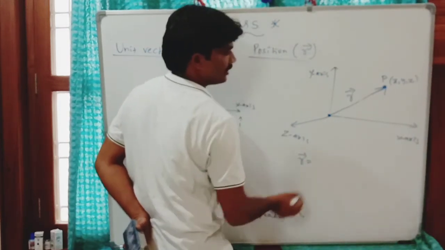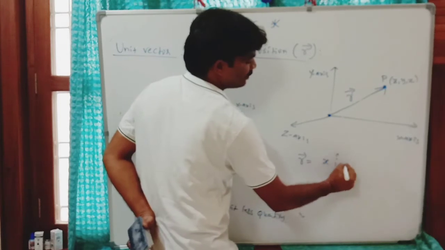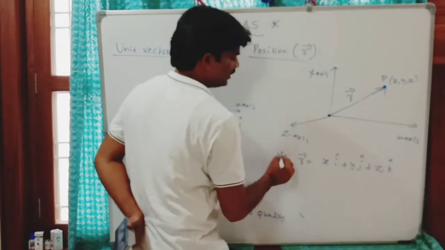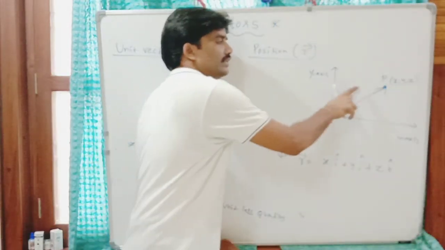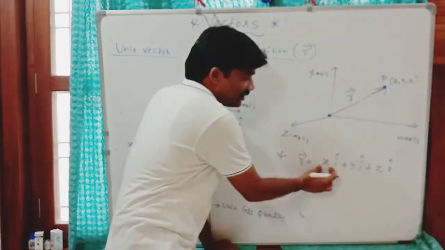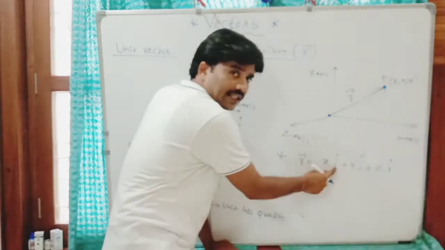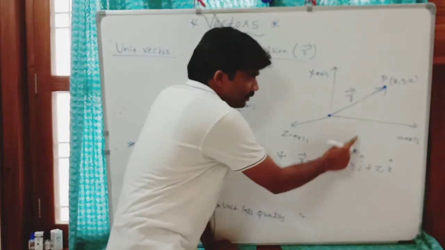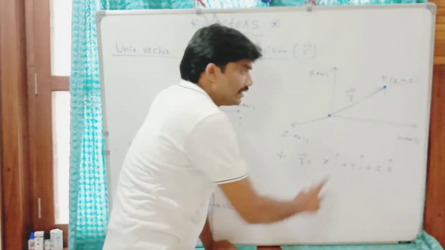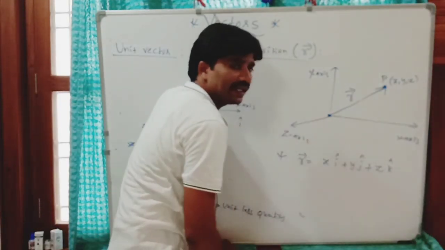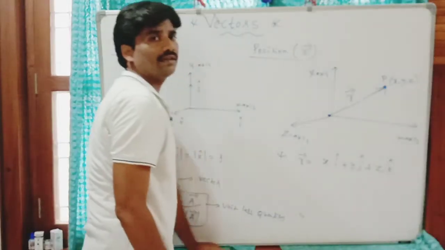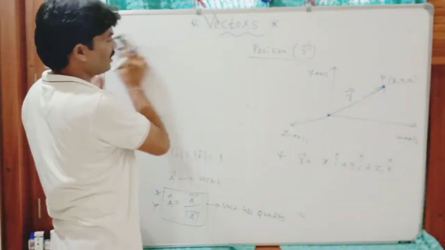You can write it as x i cap plus y j cap plus z k cap. It means the point is at x units distance along the x direction, and the direction is given by i cap. Its distance along the y direction is y units, and it is at z units distance along the z axis. So i, j, k represent directions.